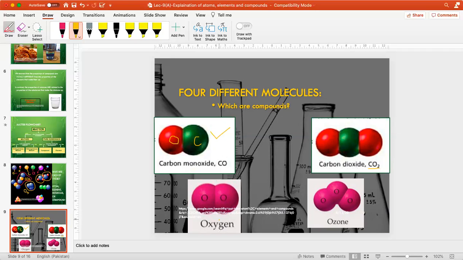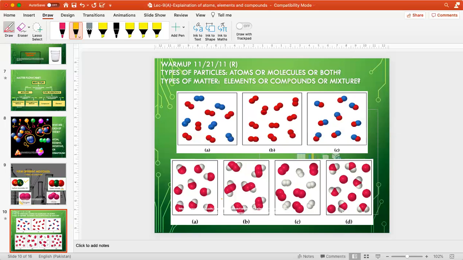Here is the oxygen. Okay, oxygen को हम अब ऐसे लिखेंगे O2, right? So this is a molecule or compound. This is molecule. Why this is a molecule? Because it is made up of same atoms, and same is with the ozone. अब आप यहाँ पर देखें types of particles, atoms or molecules or both. Types of matter, elements. यहाँ पे पहले में आप देखेंगे कि आपको elements और these are the atoms, ठीक है, and molecules, and these are elements and compounds.